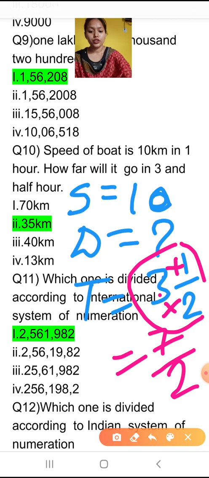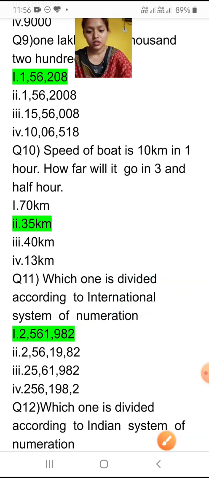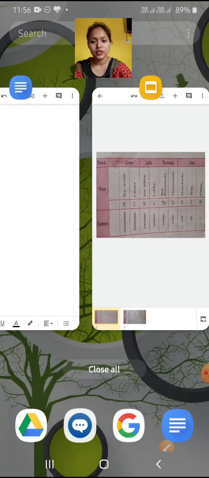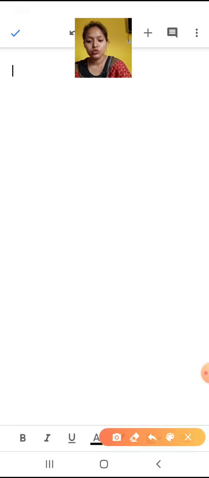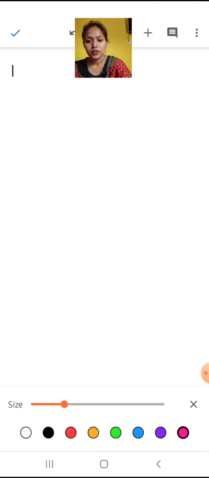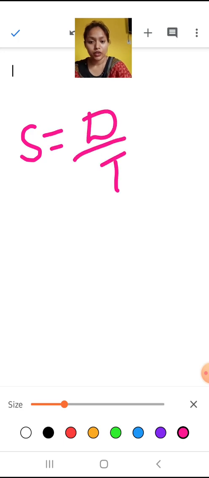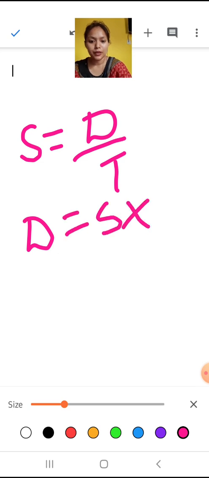We all know the formula. What's the formula? Speed is equal to distance divided by time. We have to find the distance, so distance is equal to speed multiplied by time.